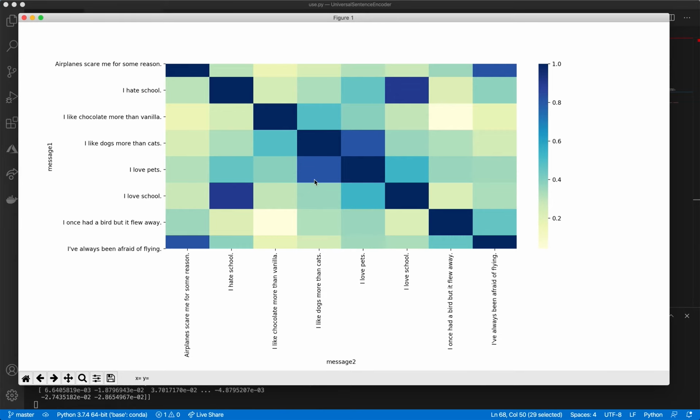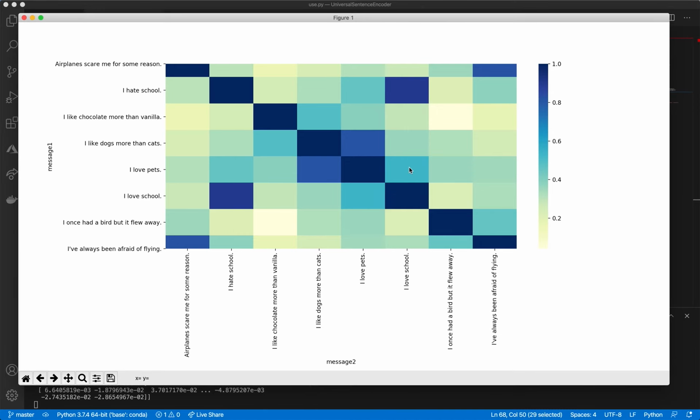Makes sense. Now let's look at, say, I love pets, and let's go along until we get to I love school. So they're kind of similar. One's about pets, one's about school, but they're both saying they love it, so that explains why it's kind of like a light blue, which is around this 0.6 number. So they're kind of similar, right?